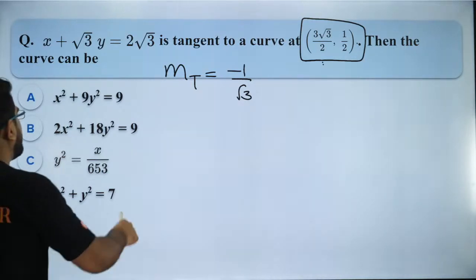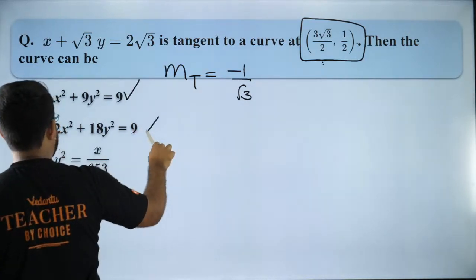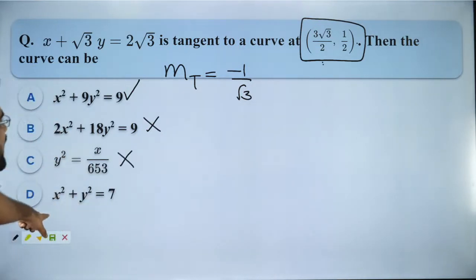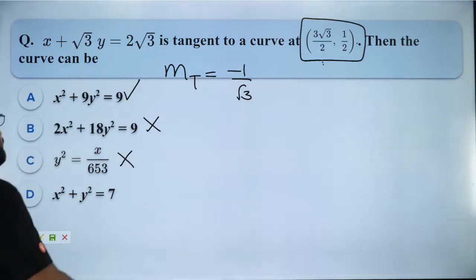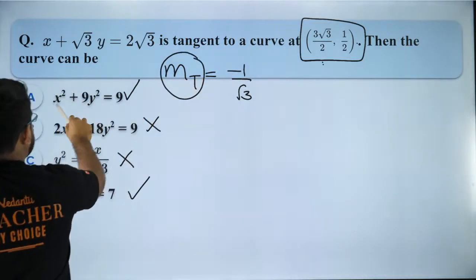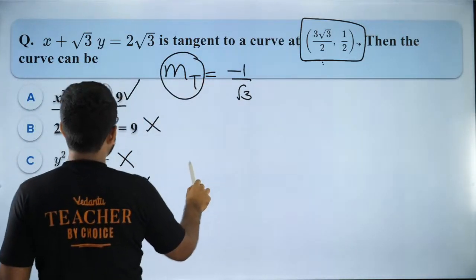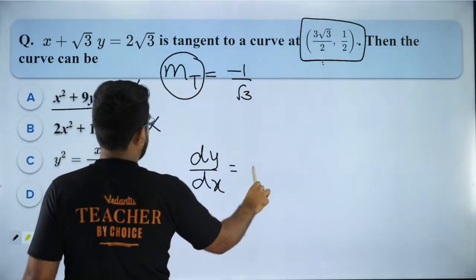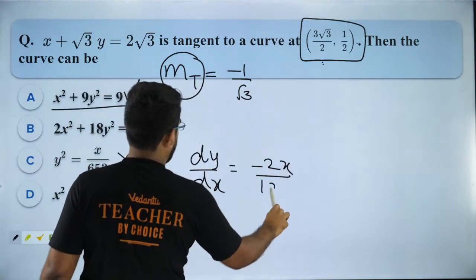Only A, right? So it satisfies A. I don't think it satisfies this, and I don't think it satisfies this also. X square plus y square equal to 7. Does that work? Okay, this works. This also works. So now, what will be the slope of tangent? Slope of tangent for this one will be how much? You will get dy by dx is equal to minus 2x by 18y.